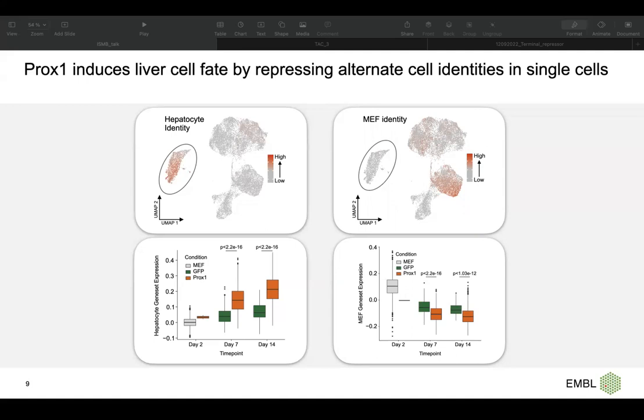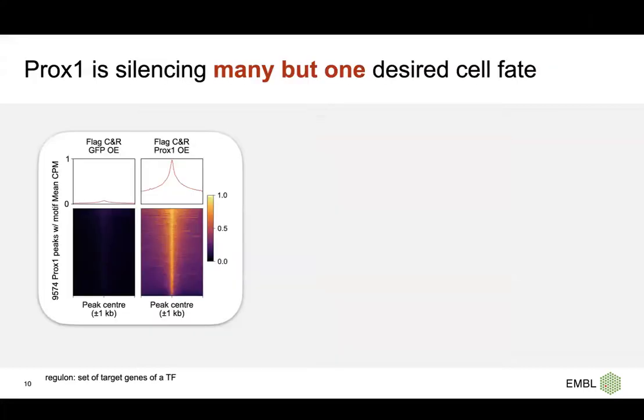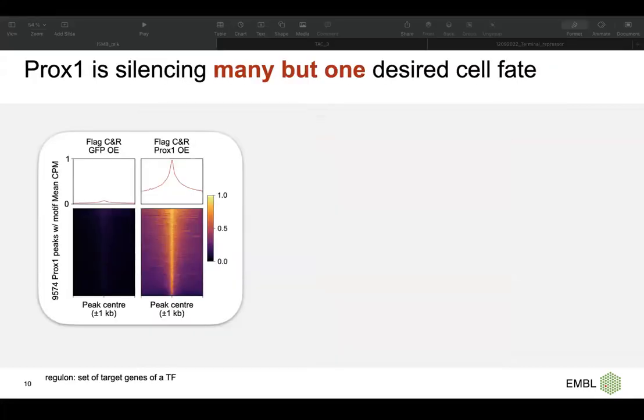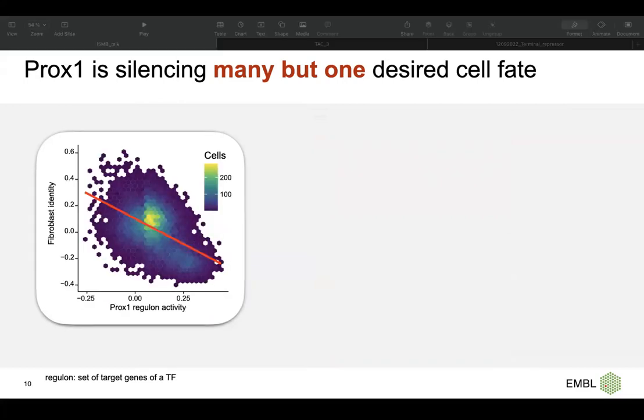But then what about the alternative cell fates? Is PROX1 useful to block the alternative fates? For that, we need a regulon for PROX1, which is a set of target genes of a transcription factor. So we designed a CUT&RUN experiment, and with CUT&RUN we can have a proper regulon for PROX1. The next step is to look at this regulon activity and compare it with the other cell fates.